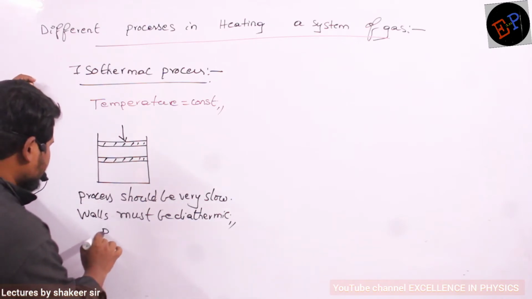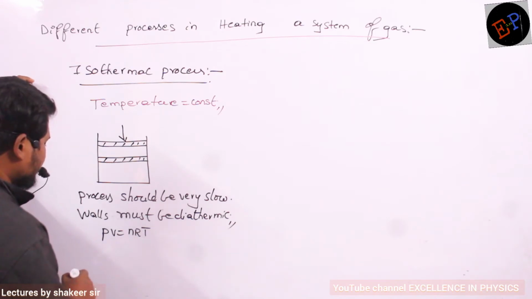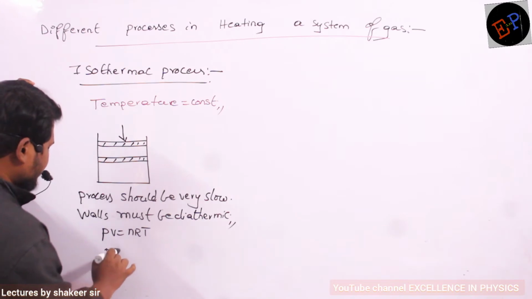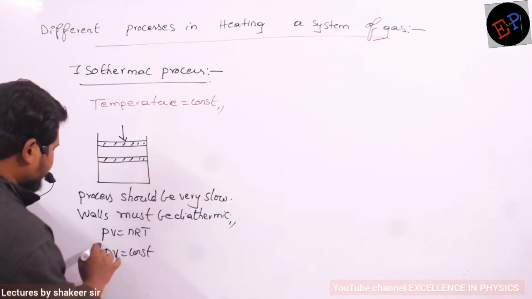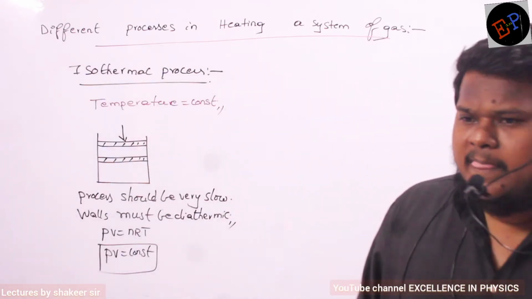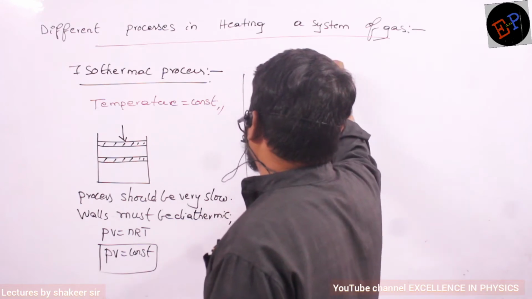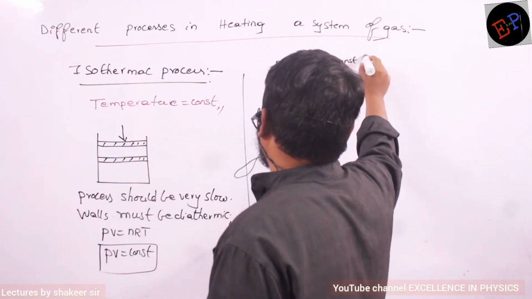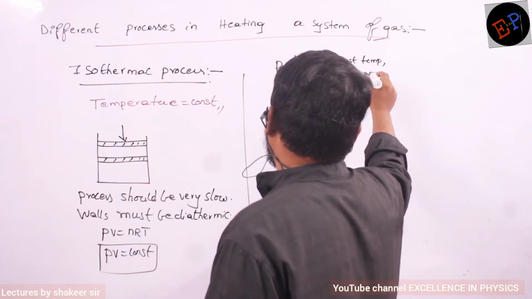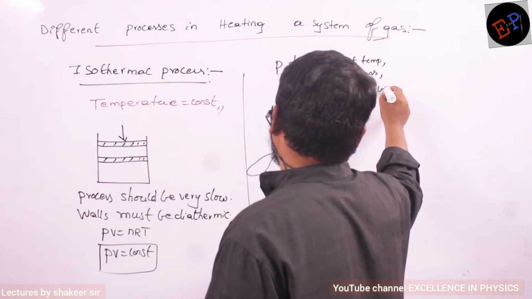So therefore, temperature should remain constant. Now if I write the ideal gas equation, PV = nRT. Temperature is a constant, no? So n is a constant, R is a constant, T is also a constant. So therefore I will write PV is a constant. The product of pressure and volume is a constant. So also I can say pressure is inversely proportional to volume at constant temperature and constant mass. Constant mass is also called the same number of moles. Both are the same, no?